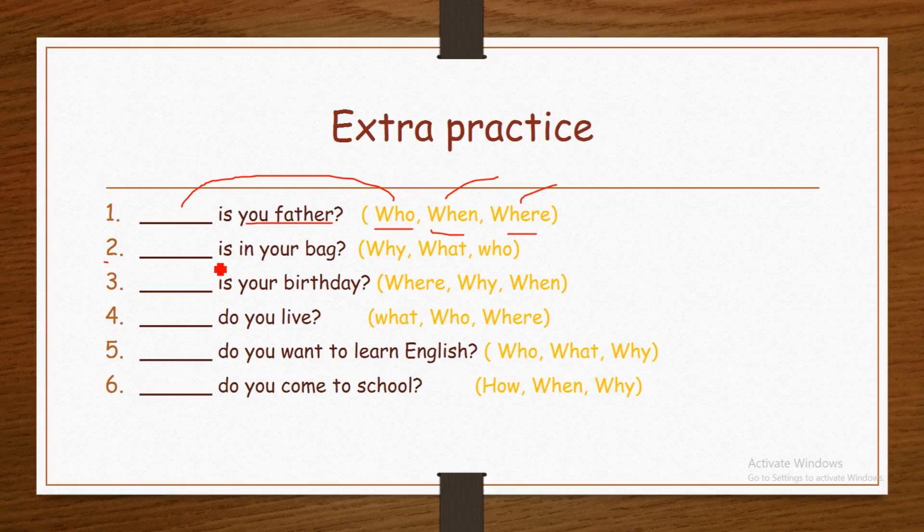Number 2. Blank is in your bag. Look at the answers. Why? We said why is used to ask about a reason. What? What is asked about an object or an idea or an action. Who is used to ask about a person. Here we have bag, it's not a person, therefore it's not correct. And why? Here the question is not about justification, is not about reason, therefore why is not correct too.